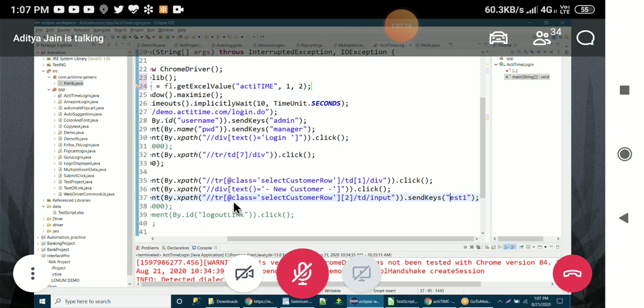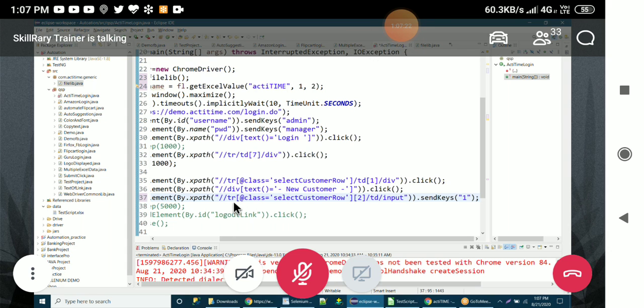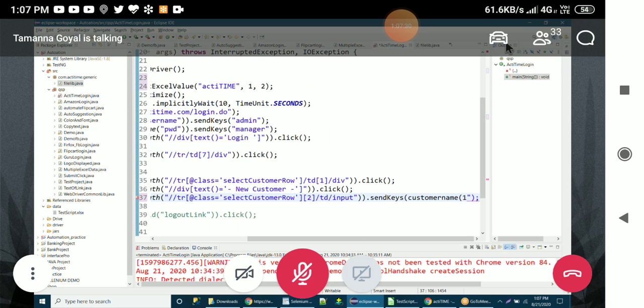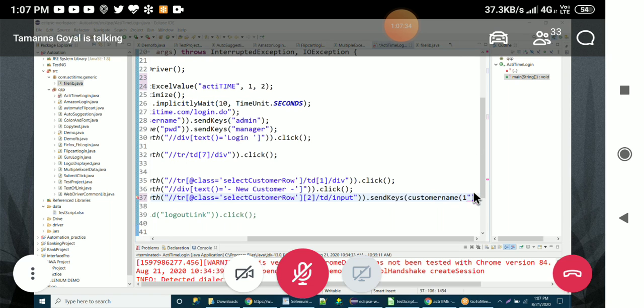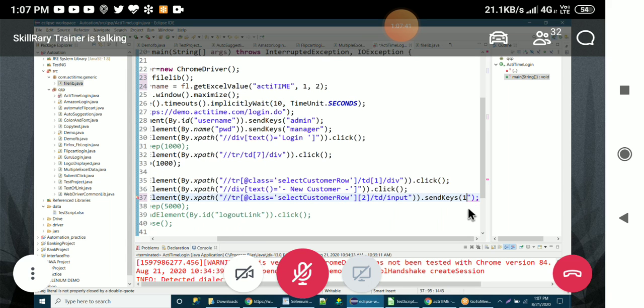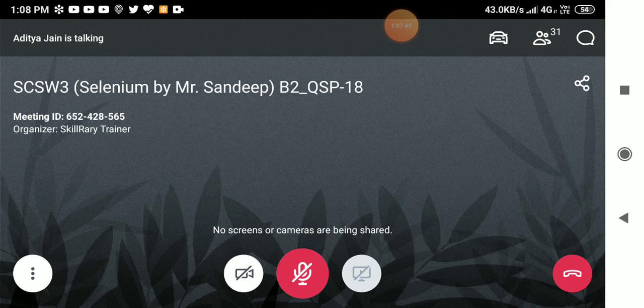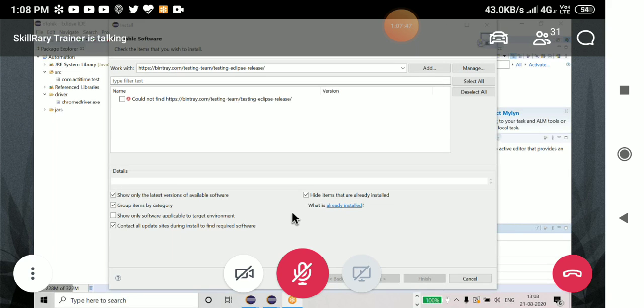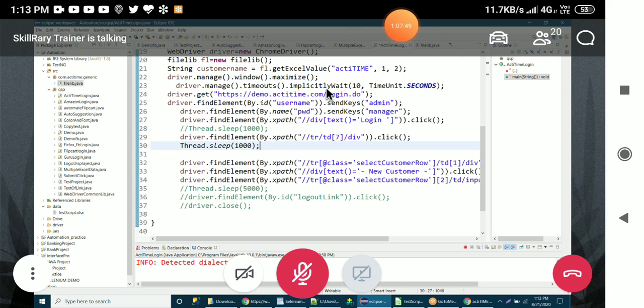Sir, one more, the last one. Tell me, who is that? Anushriya? Tamanna is here. Actually, sir, I have downloaded and installed TestNG. I installed TestNG again. Sir, can I share my screen? Share it. One second, Aditya, I'll come back. Okay. Implicit, when you have used.